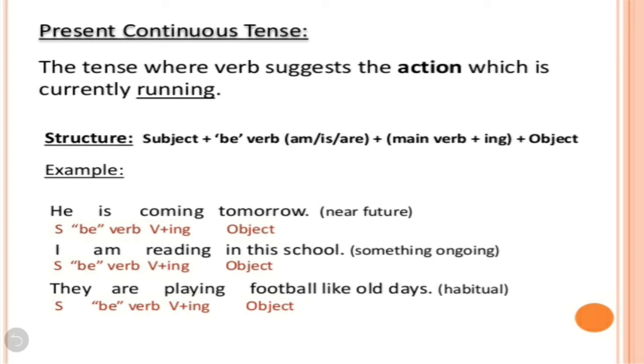Like example, he is coming tomorrow. I am reading in this school. They are playing football like old days. So, this is the example of present continuous tense. I hope children you all have understood this tense, present continuous tense.